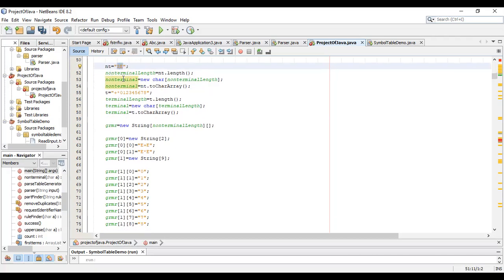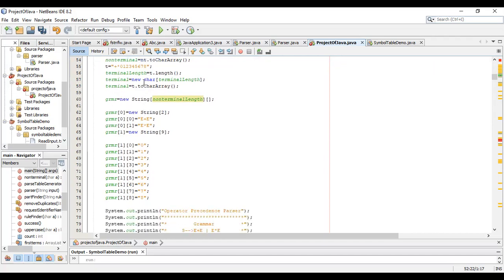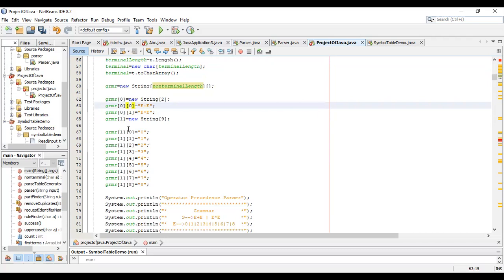So these are the variables, non-terminal, which store the length. Here we are converting the character array into non-terminal, something like a string into a character array. As you can see, we store our production here in grammar index 0. The first production is produced by S: E plus E, or E multiply E. Here we again store other productions, such as 0, 1 till 9, in 2D array indexes 1,0; 1,1; 1,2; 1,3; 1,4.